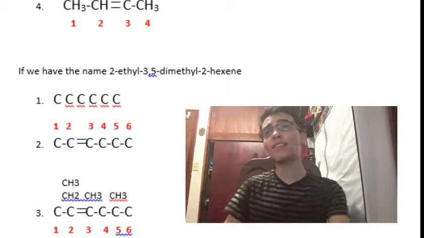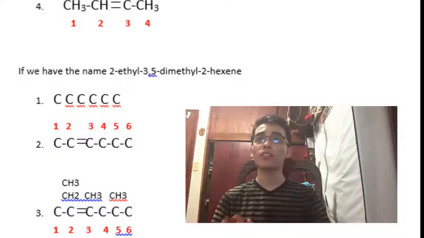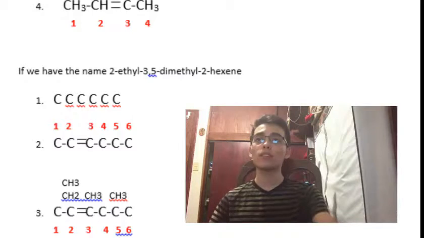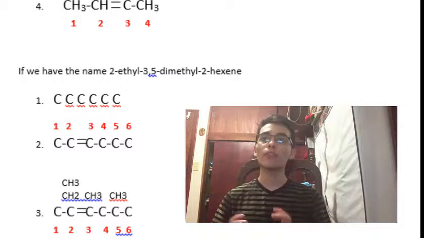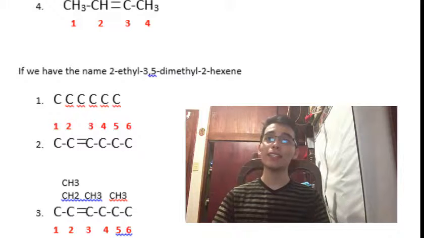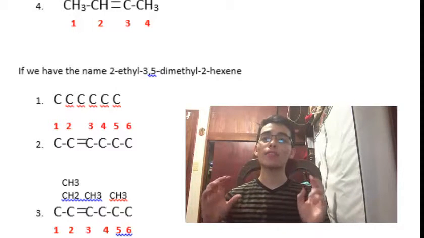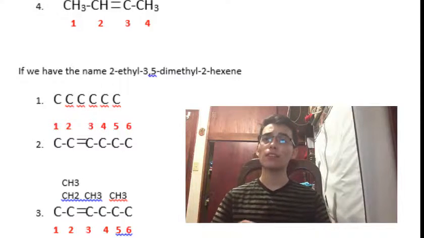In the next example we have the name 2-ethyl-3,5-dimethyl-2-hexene. So in this case we have 6 carbons in the main chain, and after that we need to put the double bond, which is located in the 2nd carbon, and after that we complete the bonds, and then place the methyls and the ethyl. We have an ethyl in the 2nd carbon and 2 methyls.